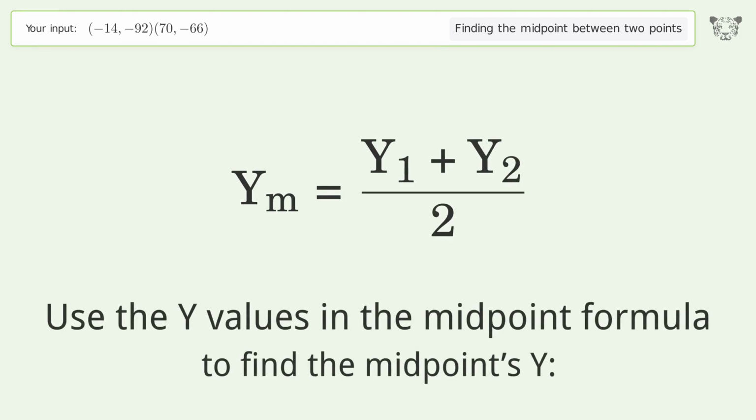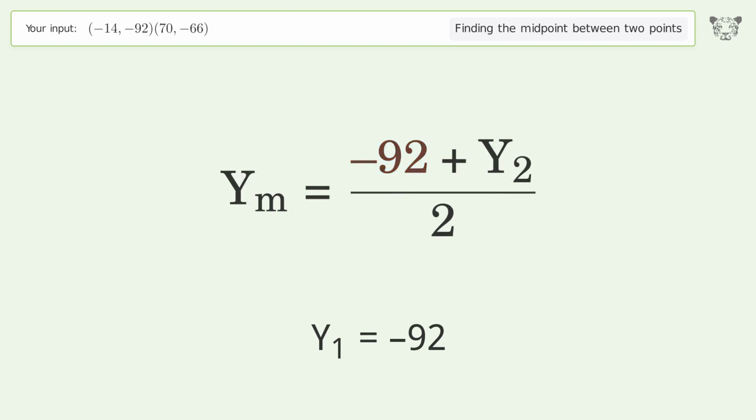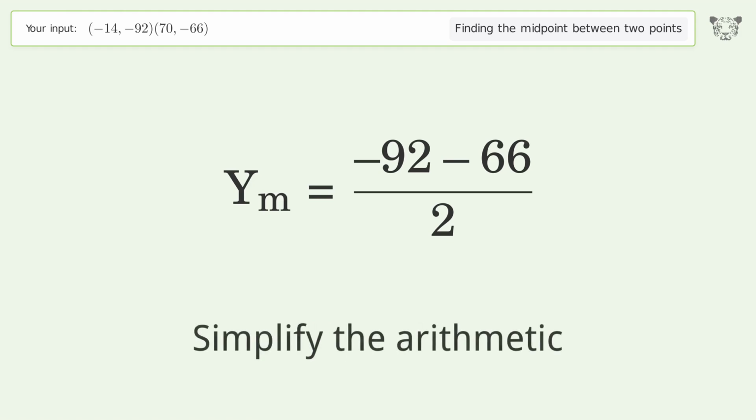Use the y values in the midpoint formula to find the midpoint's y. y1 equals -92. y2 equals -66. Simplify the arithmetic.